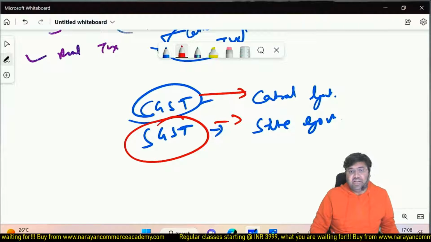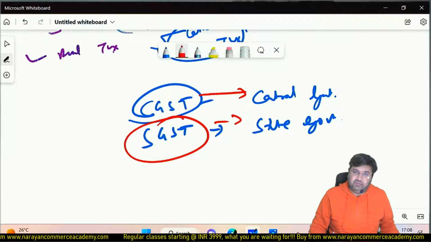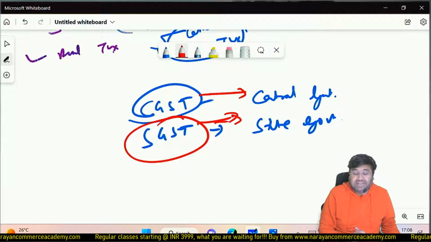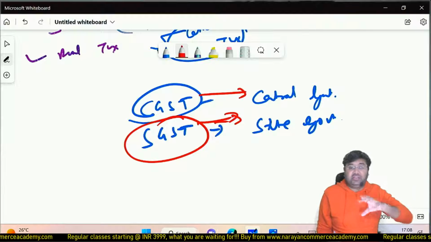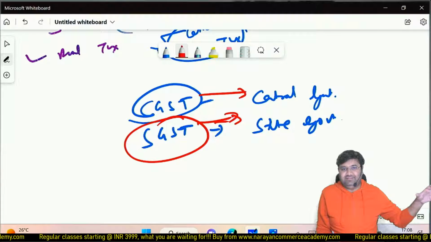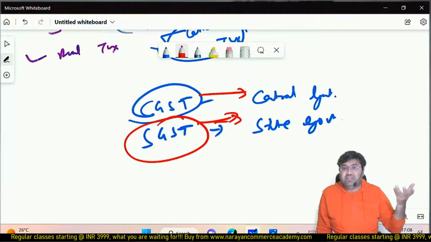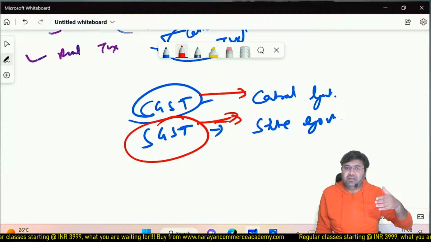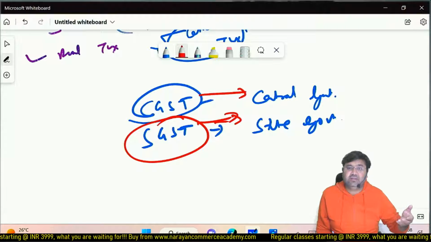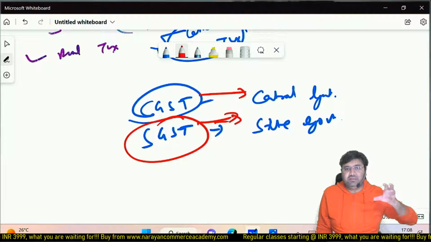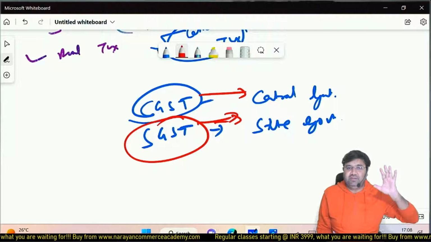So on each transaction, CGST is going to be levied as well as SGST. So this is going to be the revenue of that respective state. So there is a state-wise SGST law. Why state-wise? Because there are various states. So that's why state-wise GST law is there.